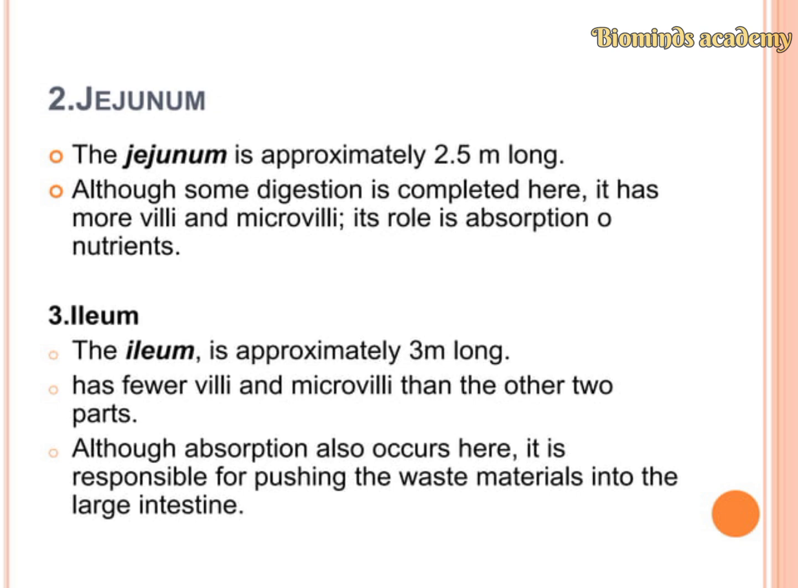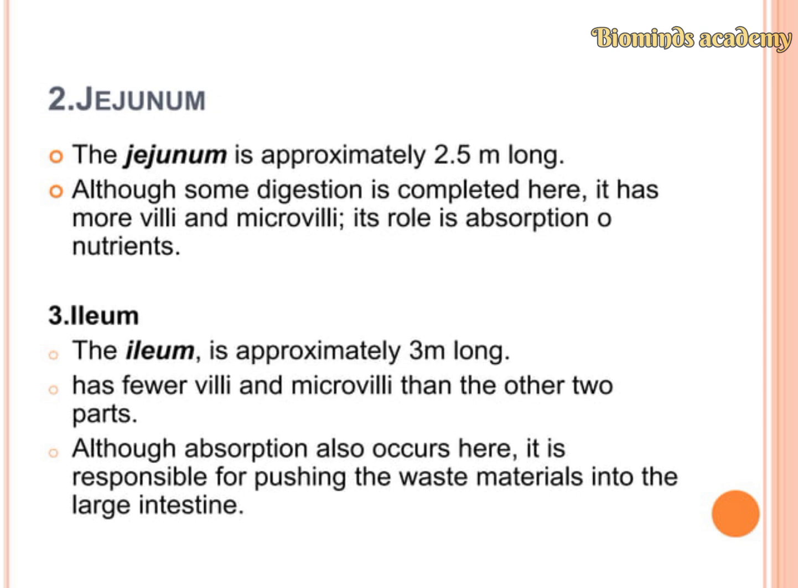The second part of the small intestine is the jejunum. The jejunum is approximately 2.5 meters in length. Although some digestion is completed here, it also has villi and microvilli, and its role is absorption of the nutrients.